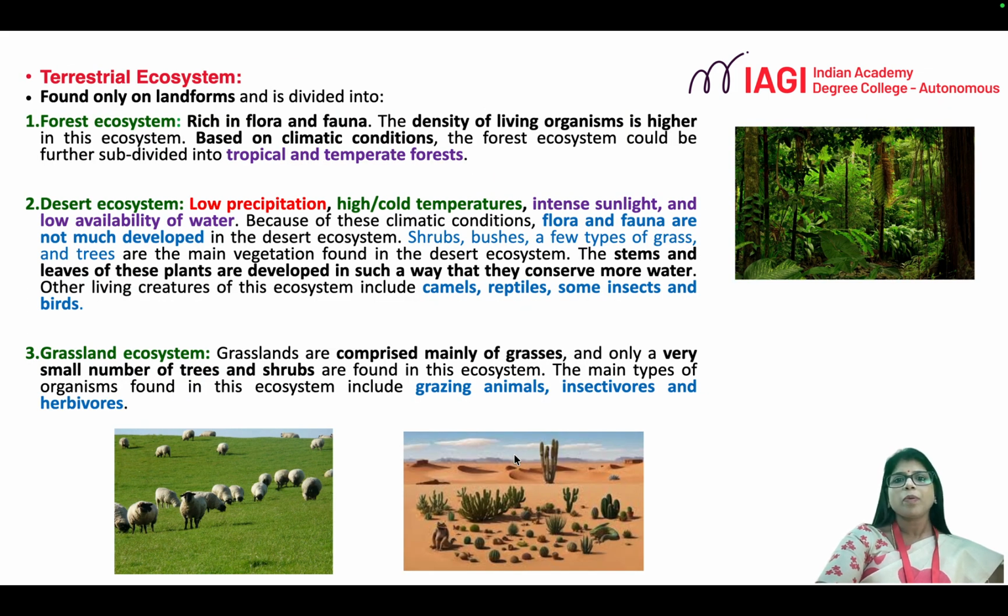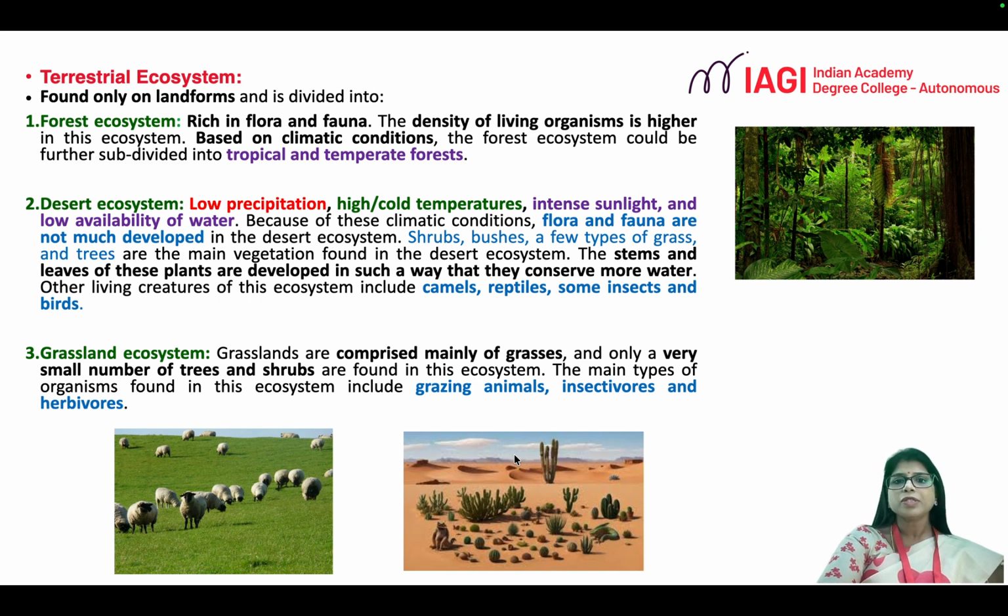The second type of natural ecosystem is the terrestrial ecosystem, that is, the landforms. These are again categorized into three different types: forest ecosystem, desert ecosystem and grassland ecosystem. The forest ecosystem has the highest biodiversity, as it has a rich amount of flora and fauna.